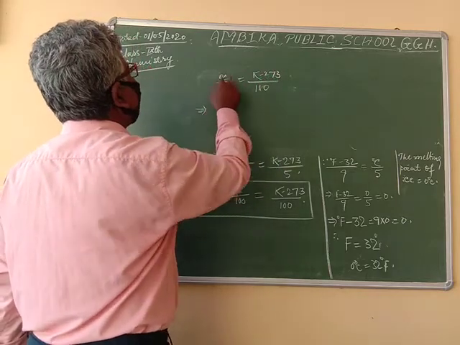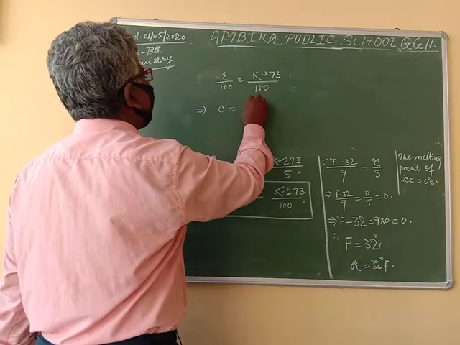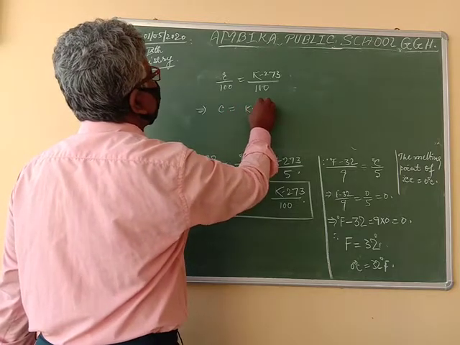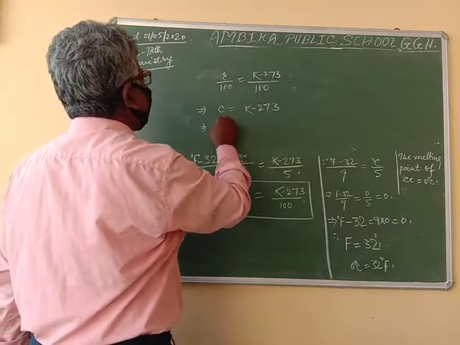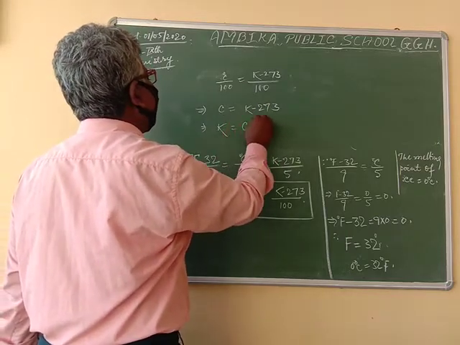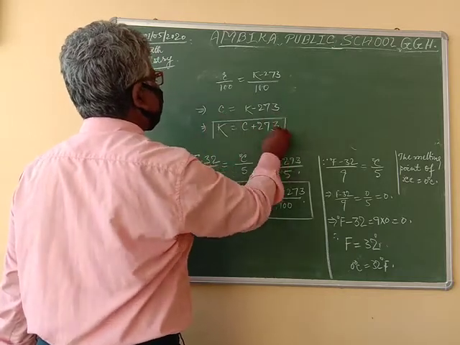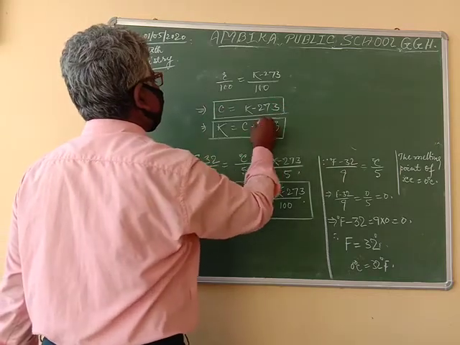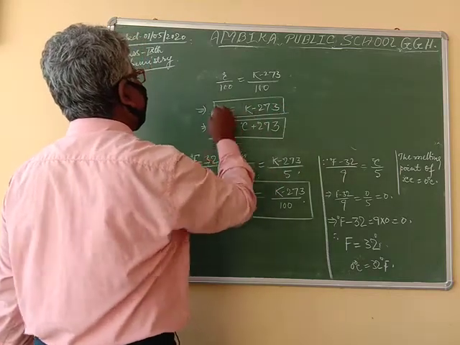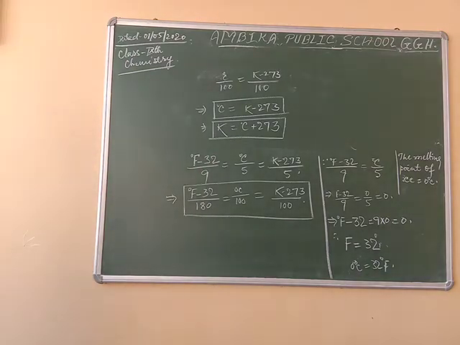That means Celsius is equal to K minus 273, that means K is equal to C plus 273. Degree Celsius is equal to K minus 273, or Kelvin is equal to degree Celsius plus 273.